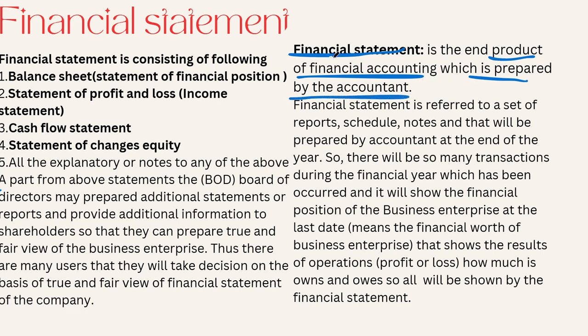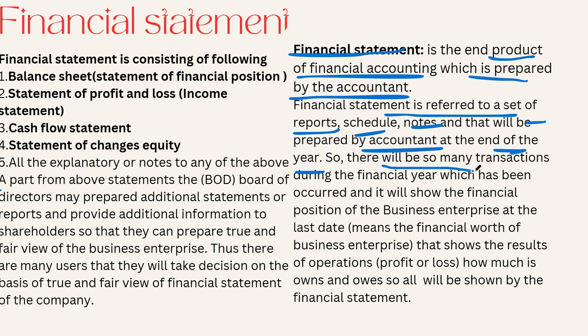Of course, after certain time, after doing each and everything, recording, classifying, making, analyzing everything, then there is summarizing later on. You have done all those steps, and then you have the financial statement. You have to prepare that, and that is the end product. Financial statement refers to the set of reports and schedules that will be prepared by the accountant at the end of the year, of course.